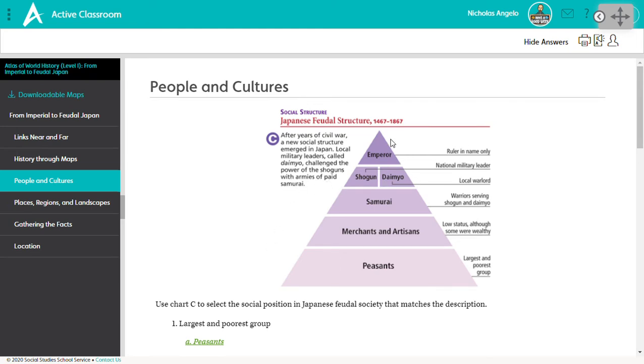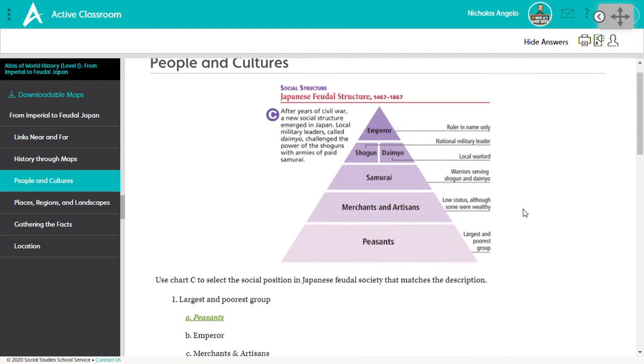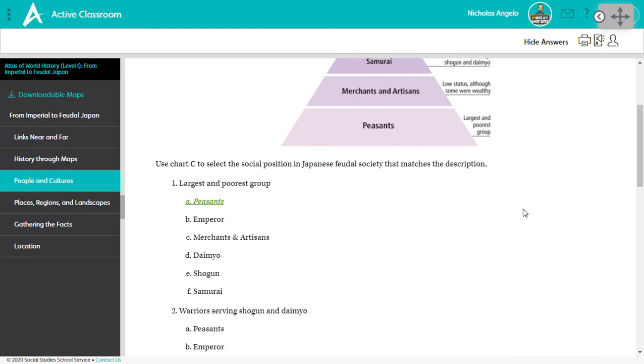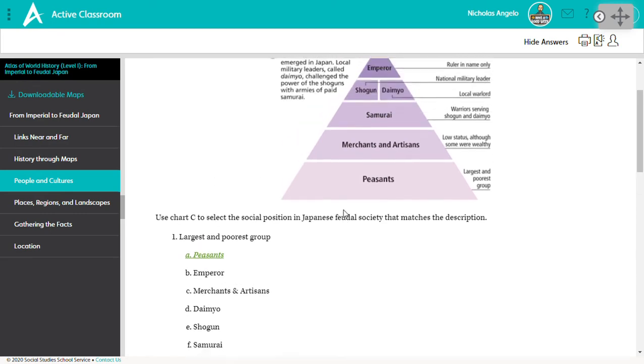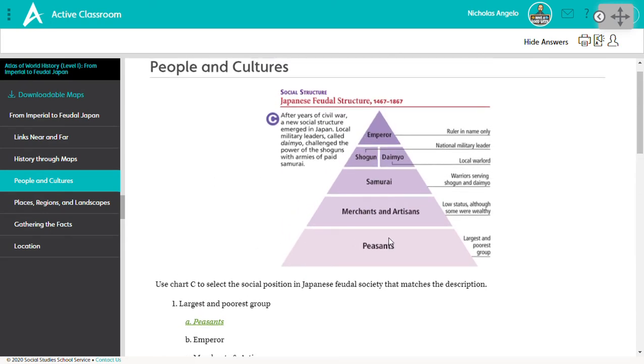So in Japan, at the top of society was the emperor, at the bottom were peasants. But they're going to point out that this person called the shogun really has more power than the emperor, really has more control. The emperor, they say, is ruler in name only. Okay, question 1 says, which one is the largest and poorest group? Well, if you look at the bottom of society, just like many of the societies we've learned about, are the peasants. They were the largest and poorest group.